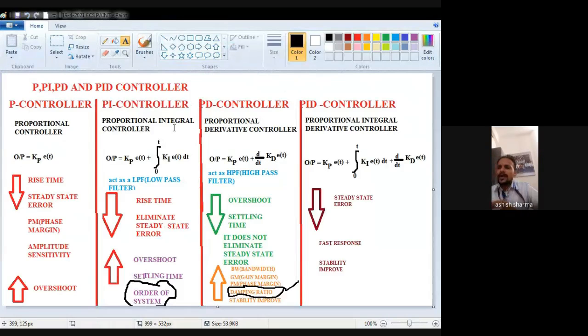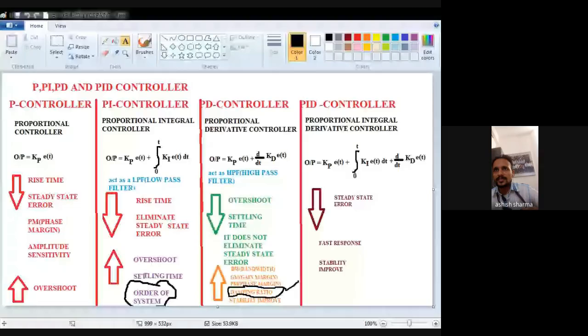So now I am going to prove how the proportional integral controller increases the order of the system. Let's see this one.